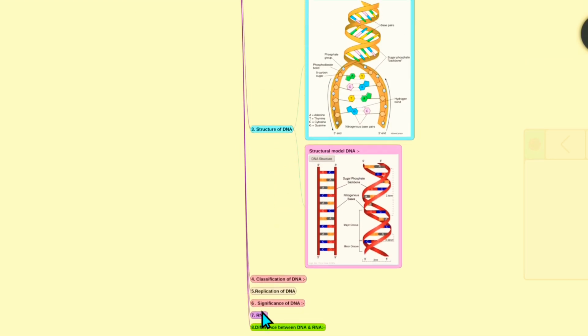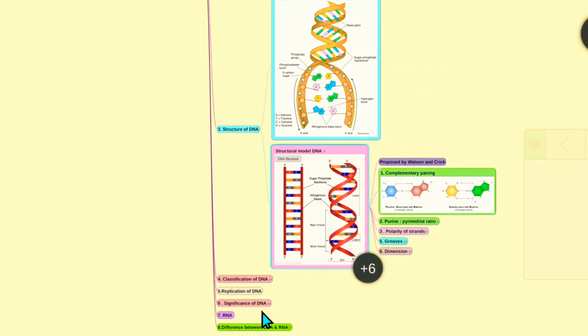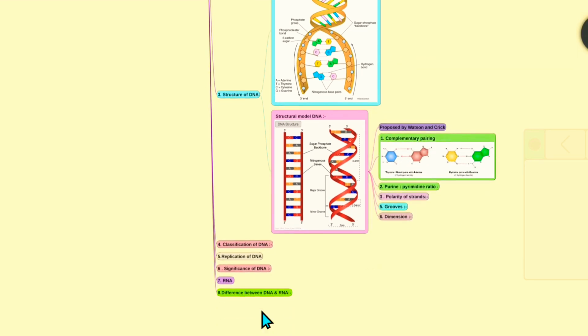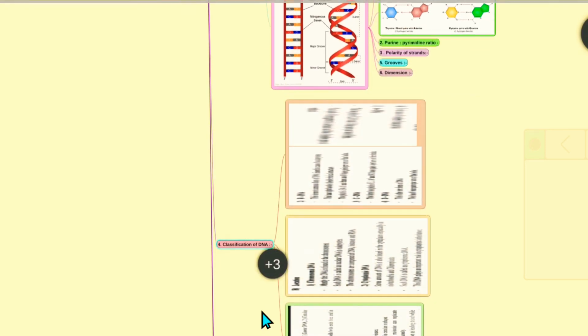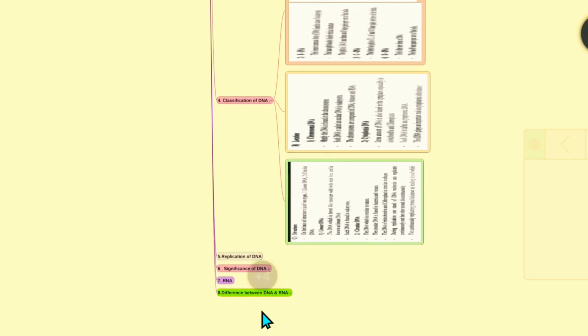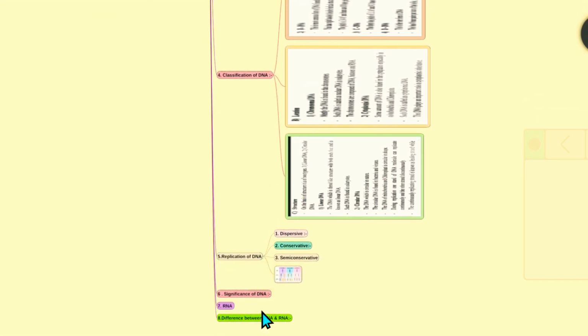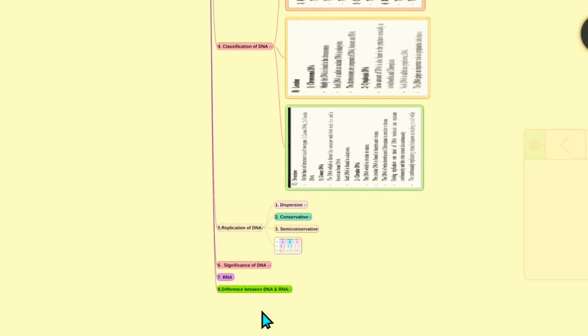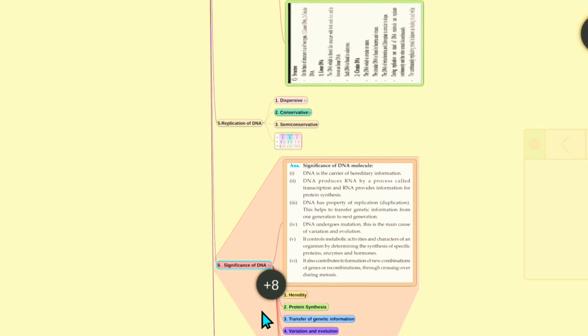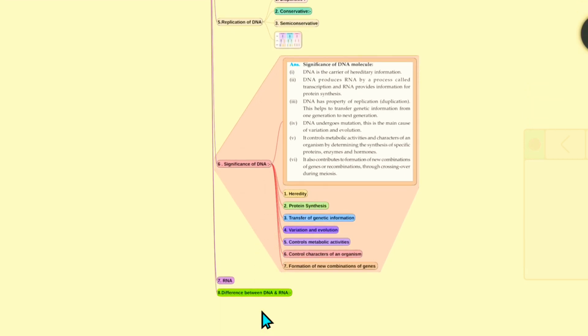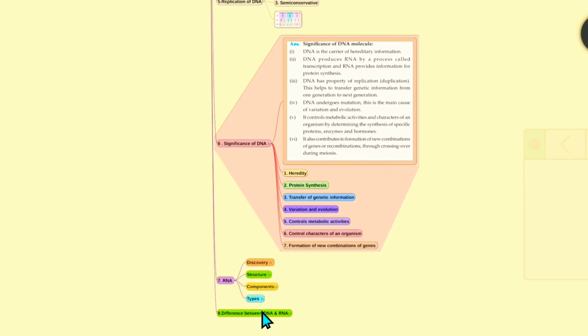In the structure we'll see the Watson-Crick model and various properties of the DNA. We'll see the classification of the DNA. And next important one, the replication of the DNA, that is dispersive, conservative and semi-conservative. And next the significance of the DNA we covered. And RNA, see the discovery, structure and components and the types, that is mRNA, rRNA and tRNA. So thank you friends.